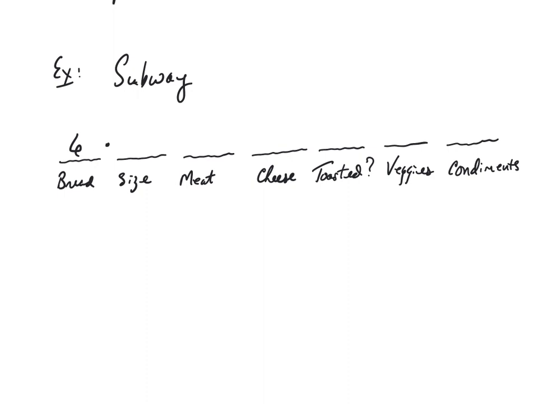Now, how many options do we have for size? Well, with the regular bread, we have the 12-inch, the 6-inch, and if you have a little brother or sister, maybe you know they have like a 3-inch sandwich. And then I think we also, let's see, 1, 2, 3. So I think those would be the 3 sizes. We're not going to deal with any of the party subs or anything like that, so let's just keep it simple. How many different types of meat are there?